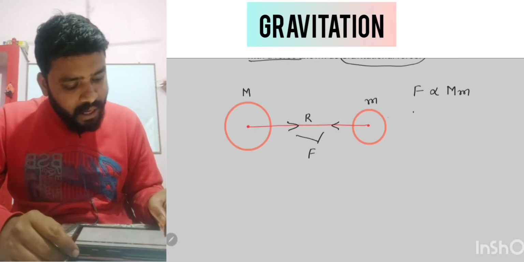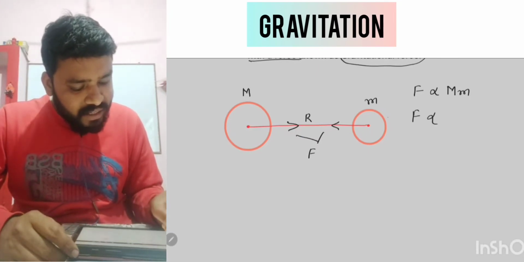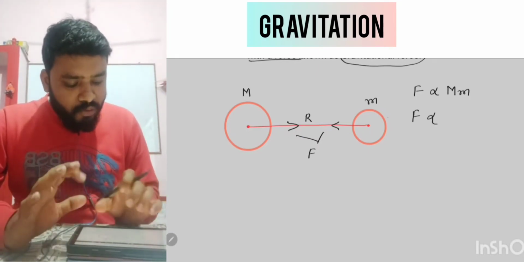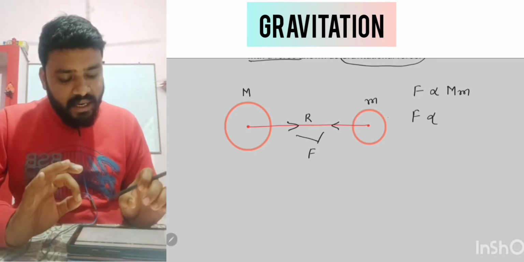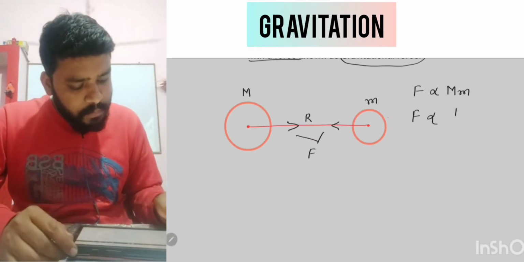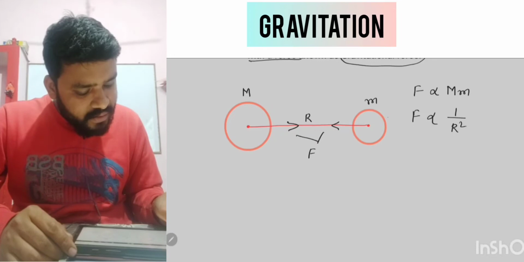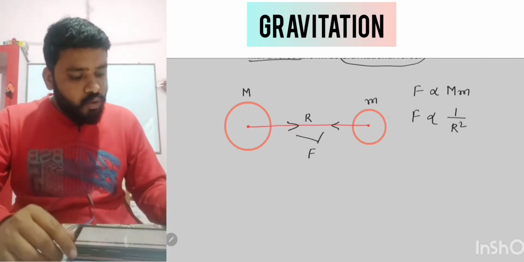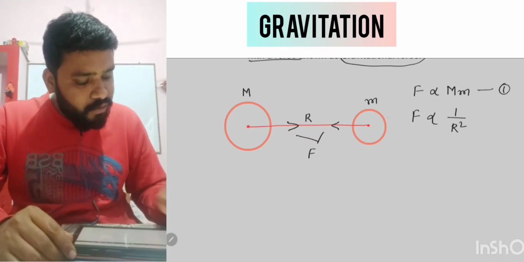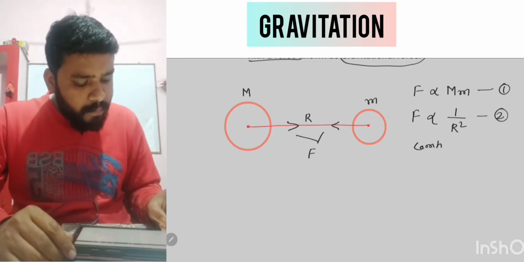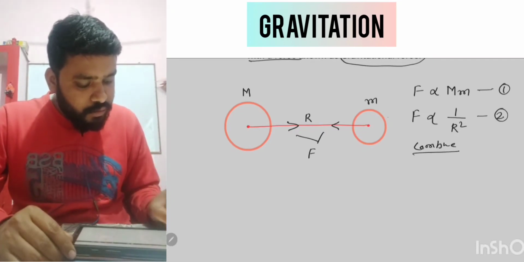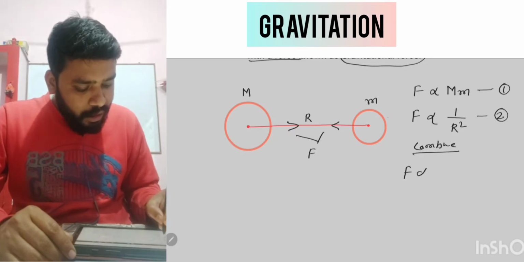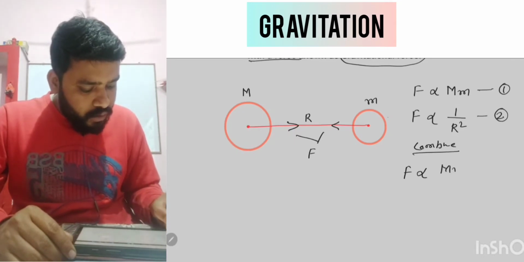The next important point is that the force of gravitation is inversely proportional to the square of the distance between them. We take this as equation 1 and this as equation 2, and if we combine these two equations, we get F is directly proportional to Mm upon r square.